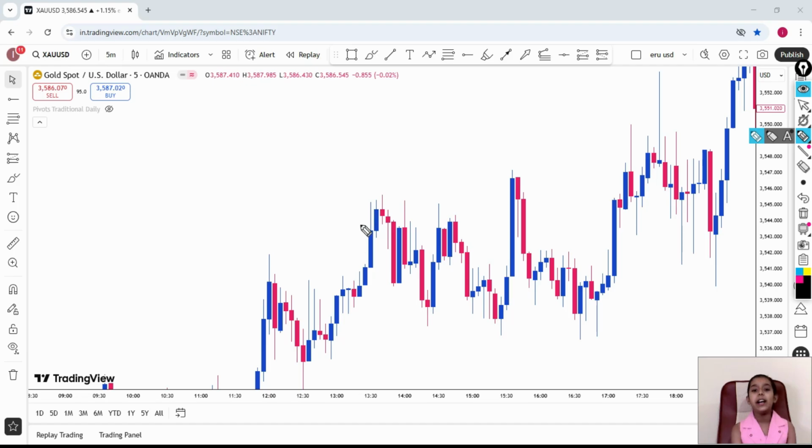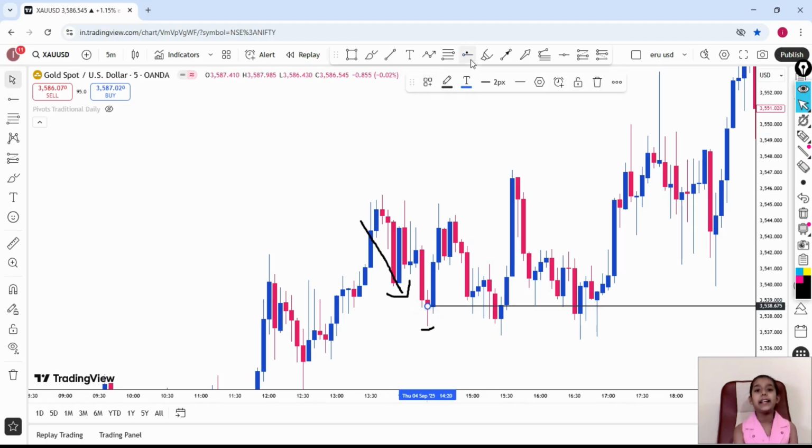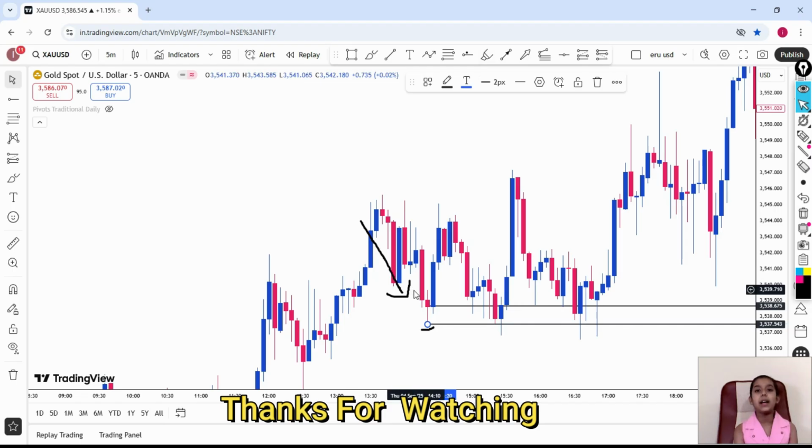See friends, here our market is coming downside on the sell side, and here sellers are more than buyers, and from this our market started going upside. So friends, here we mark two things. First we mark its closing price, and second we mark its low price. So friends, this is our area, support zone.